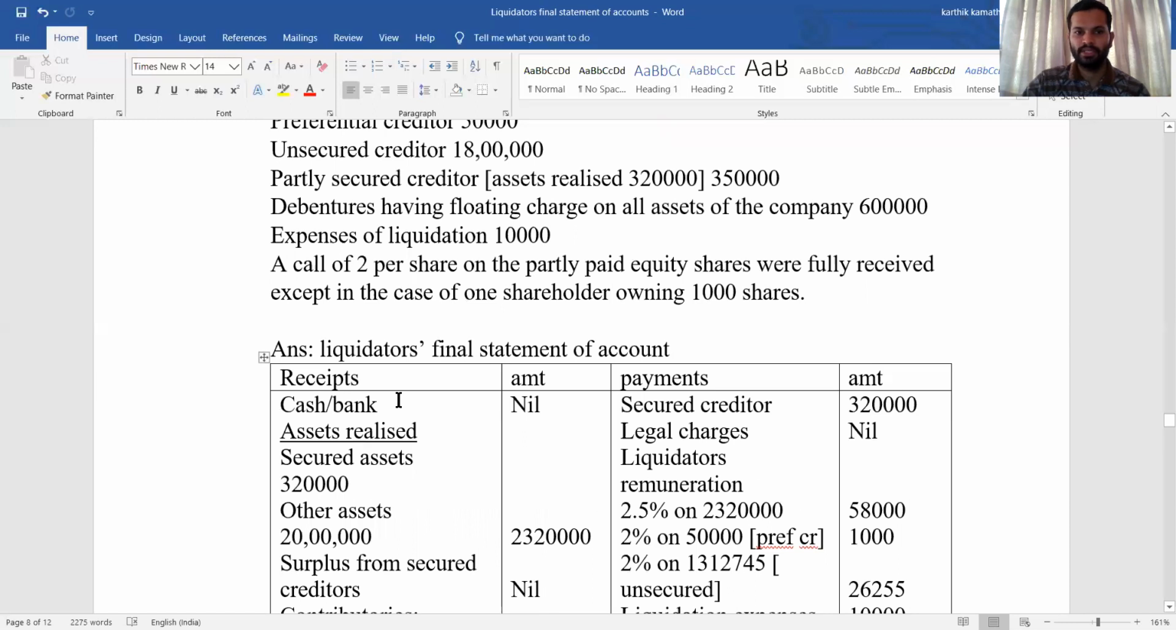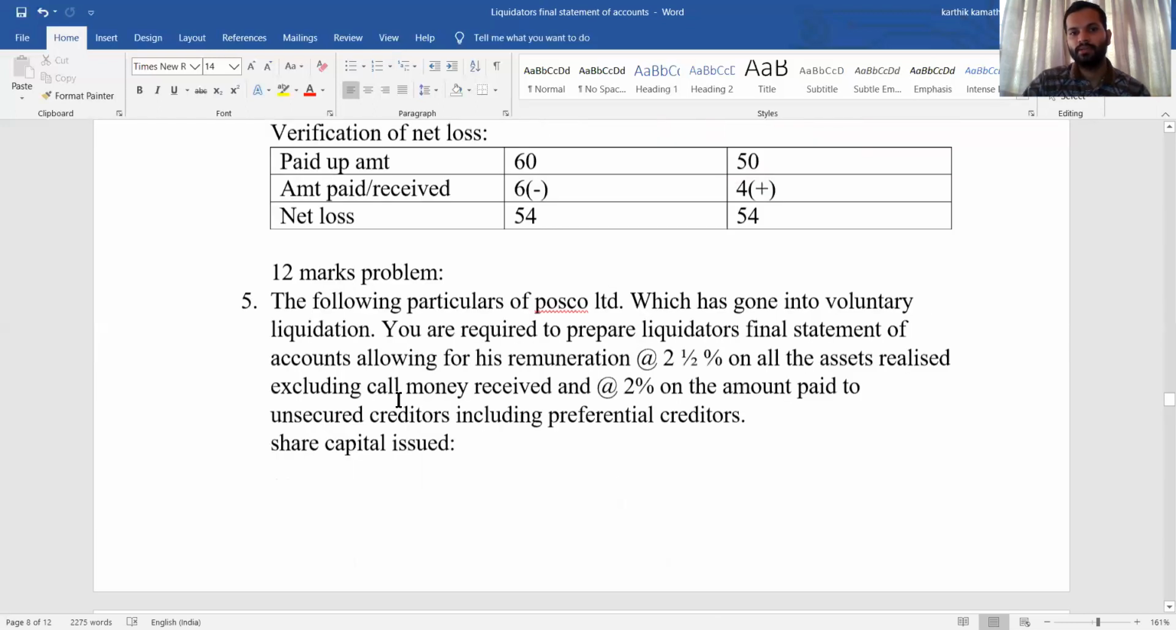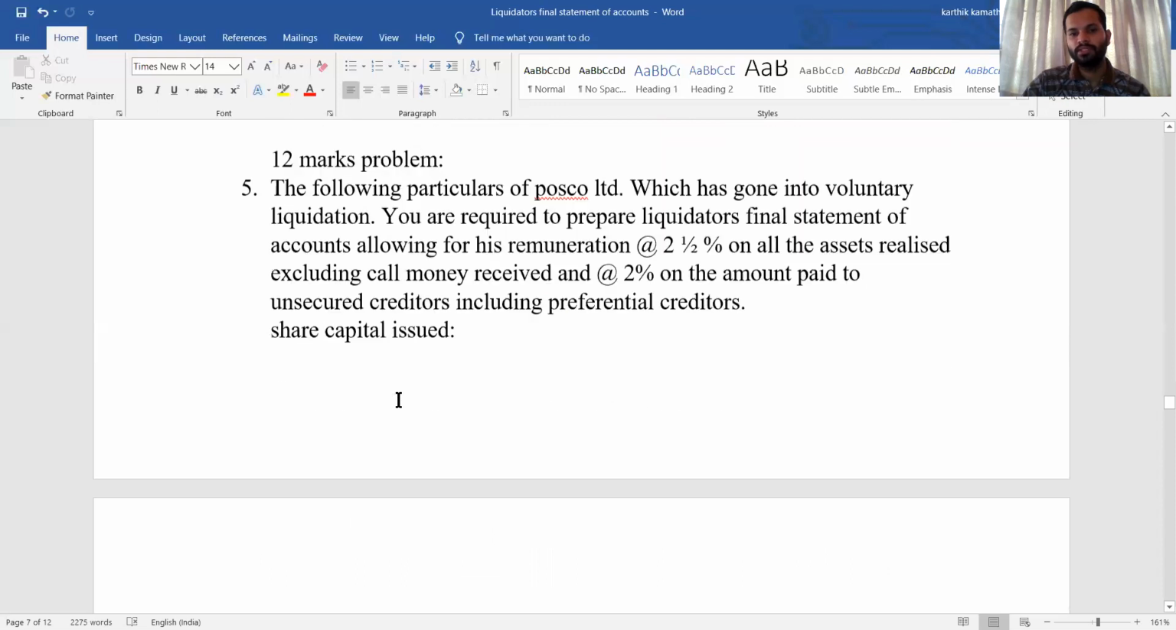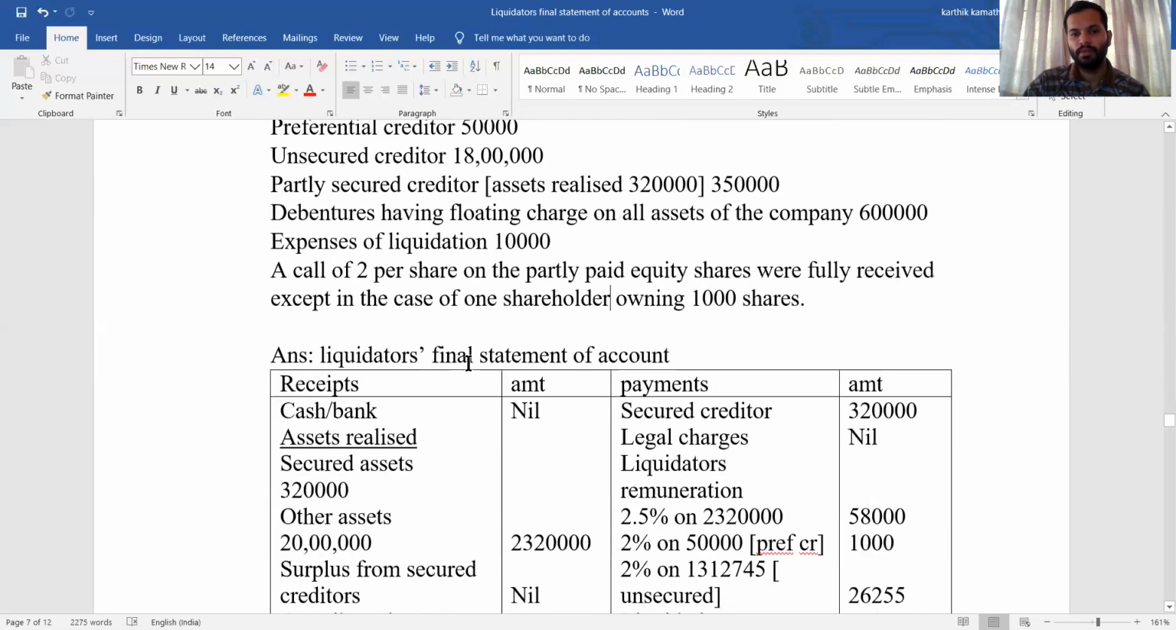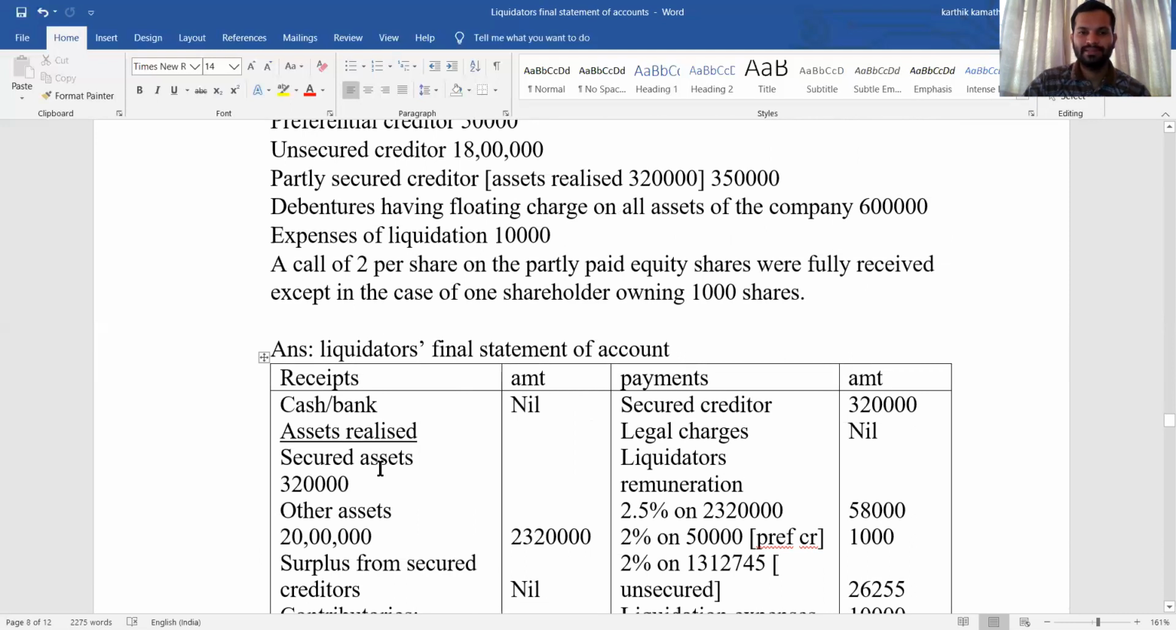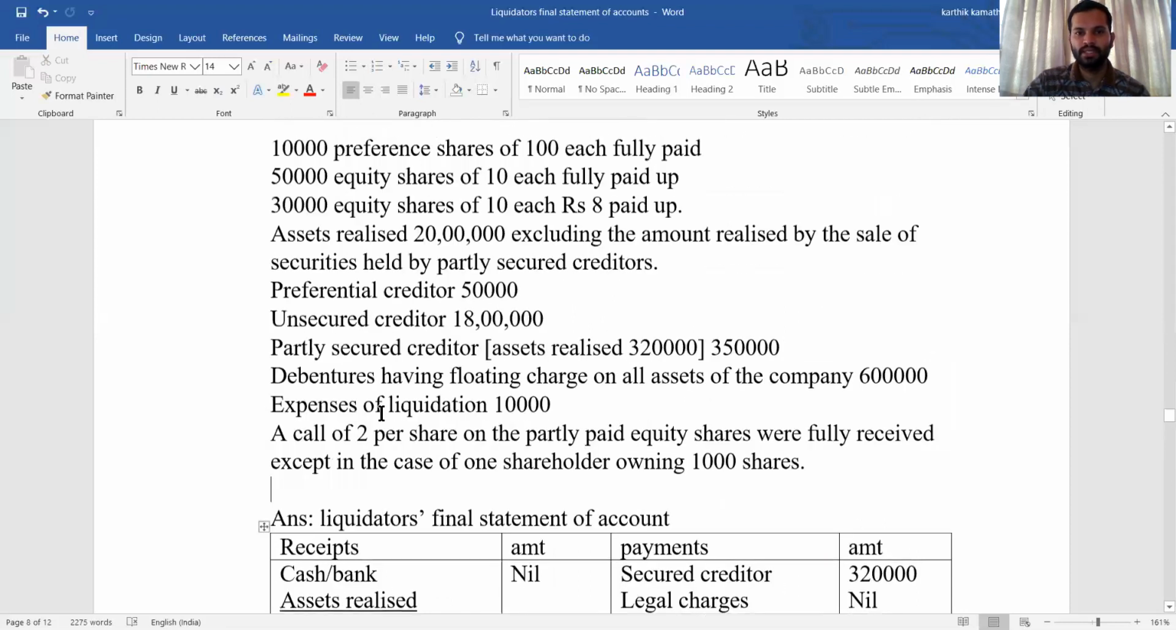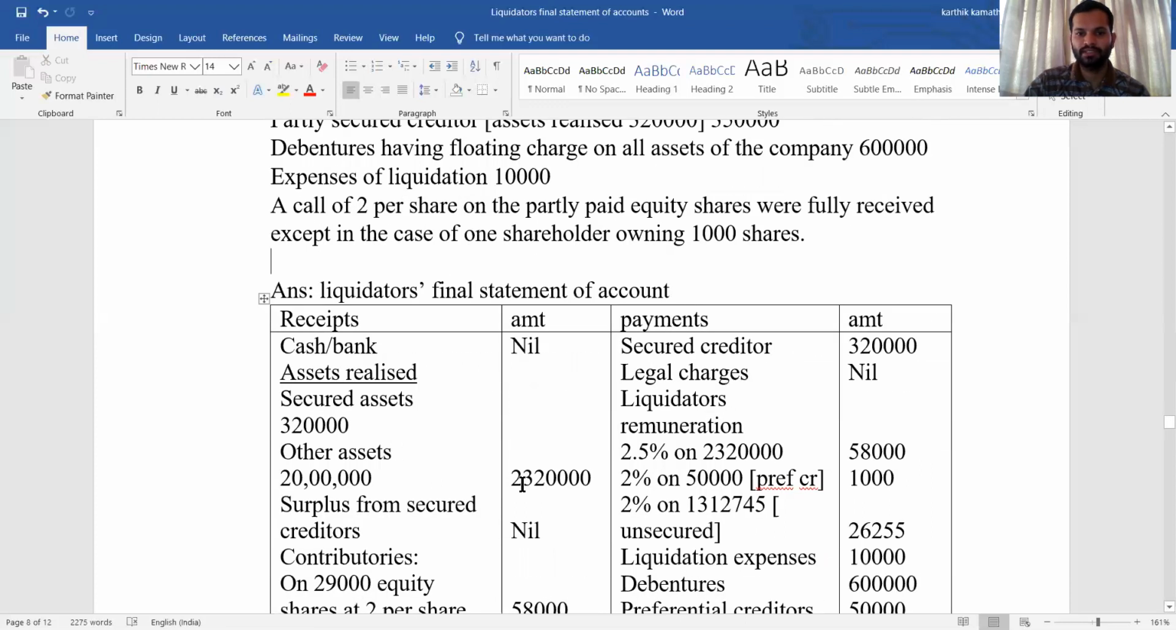Liquidator's final statement of account, cash or bank balance. Whether cash or bank balance is given in the problem, there is no cash or bank balance mentioned in the problem. So nil. Assets realized. Here there is a secured asset given separately. The partly secured creditor's secured asset is 3,20,000, and it is assumed that it is realized by the liquidator. So secured asset is 3,20,000. And what about other assets? Other assets they have given as 20 lakhs. So total assets 23,20,000. Surplus from secured creditor is nil since it is realized by the liquidator.